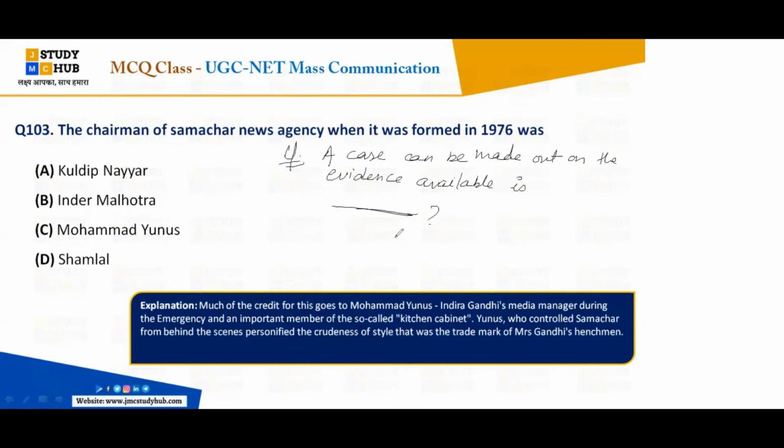A case can be made out on the evidence available is known as, see, I'm just giving you the hint: A, plaintiff; B, prima facie; or both; none of the above. Everybody answer quickly. The first evidence of any case is called prima facie. The prime evidence, the first evidence, that is known as prima facie.